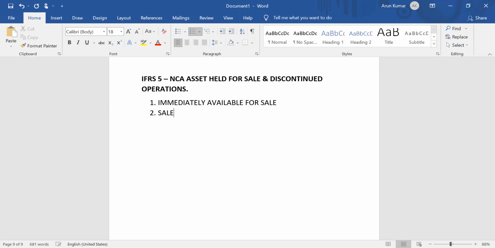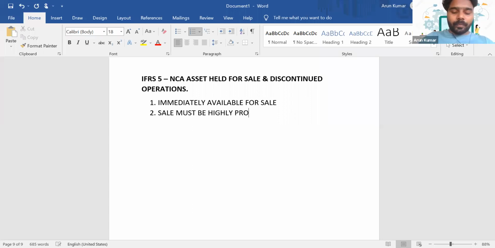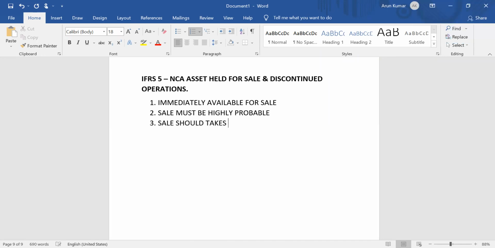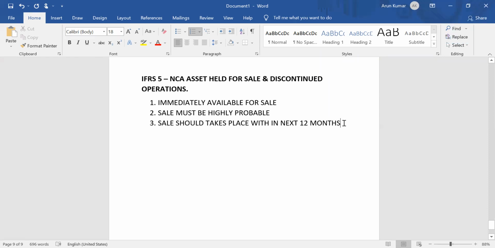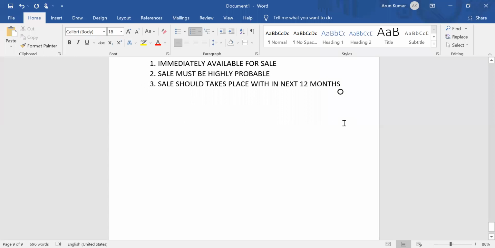And second one, the sale must be highly probable, as well as the sale should take place within the next 12 months. If all these criteria are met, then we can account for it as per IFRS 5. Then we can treat it as an asset held for sale. Is it clear, everyone?